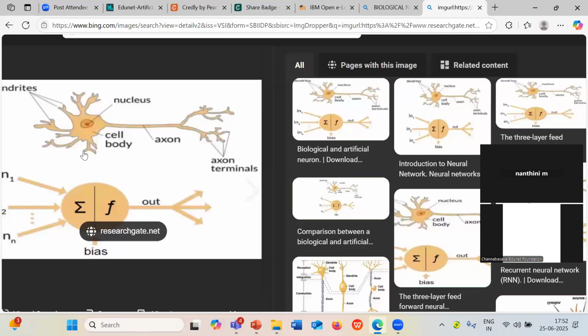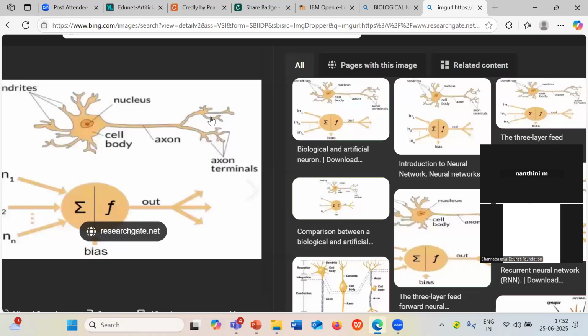Say, for example, if you touch a hot object, that response will be given to the nucleus. It will try to process it, and based on the response, the impulse will travel to the axon terminals. That means it will be saying that you should not touch. For the first time it will happen, but the next time the experience will be saved inside the nucleus, so it will tell you that you should not touch the hot object, otherwise it will hurt you.